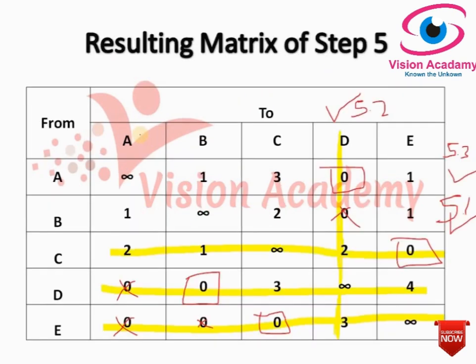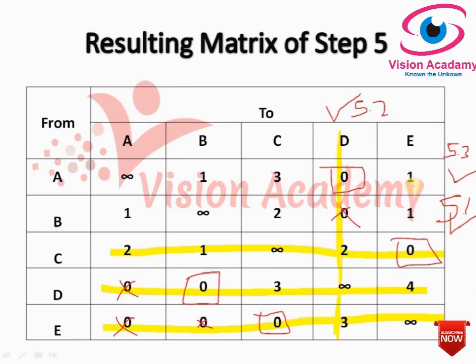Step 6.1 says find the smallest element not covered by any of the lines. You should identify the smallest element which is not covered by any of these lines. The unmarked area is this, yes, here, these cells are not covered by any lines. Then the smallest element is 1, 2, 3.